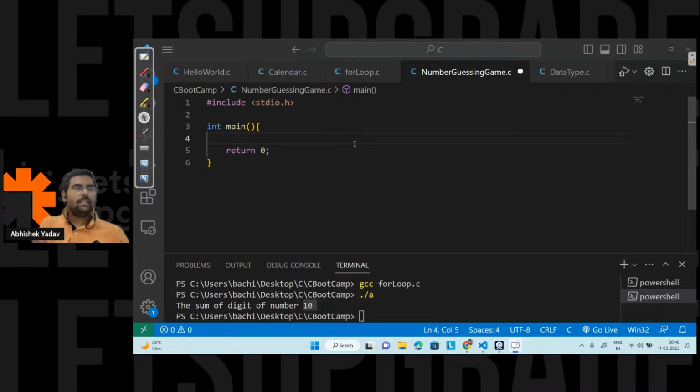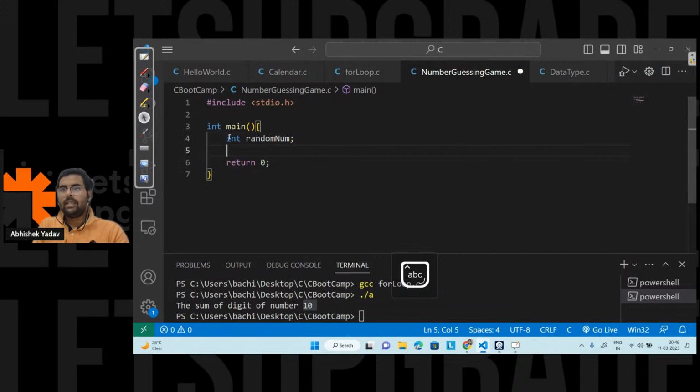So here guys, in order to generate a random number, we need a variable to hold that random number. So I will take a variable, that is random number. After that I have to generate a random number from the system.